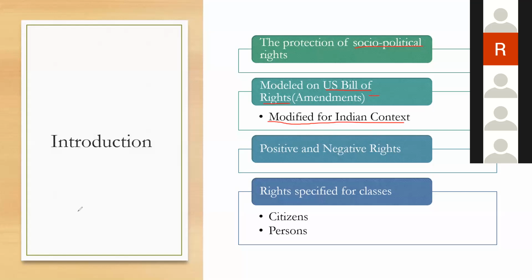Article 21, no person shall be deprived of his life and personal liberty except according to procedure established by law. Now, these rights are negative rights. One of the positive rights which exists is Article 19. Every citizen shall have the right, the freedom to. It is vesting directly. The subject matter of the right is the citizens directly. In the majority of the other fundamental rights, we have followed the negative rule.